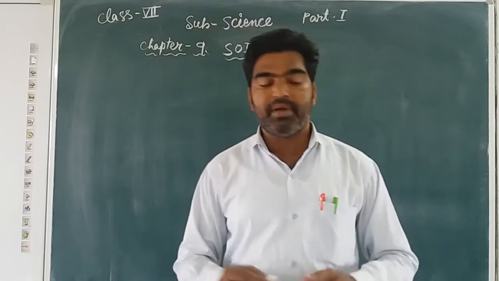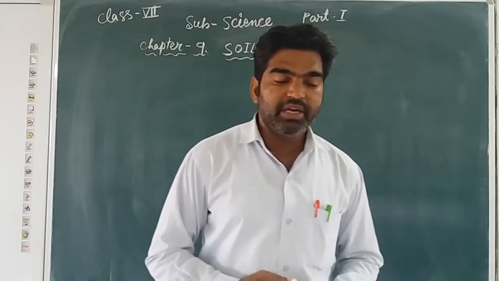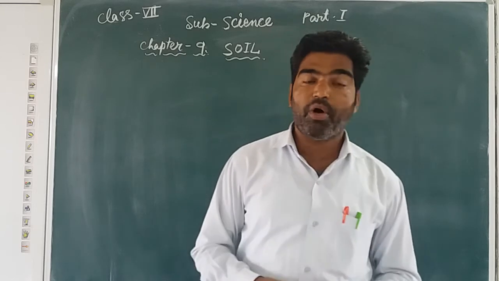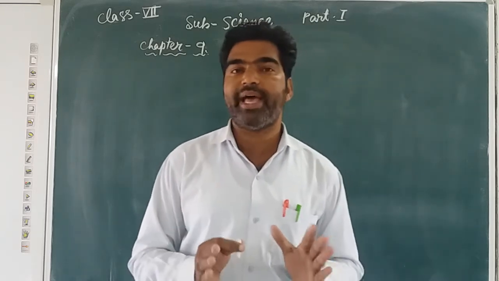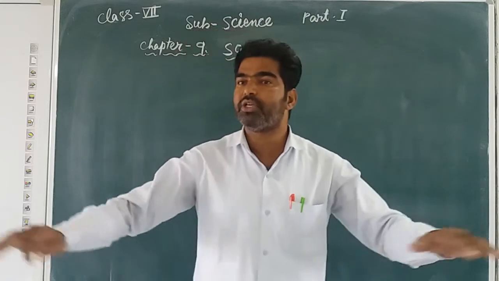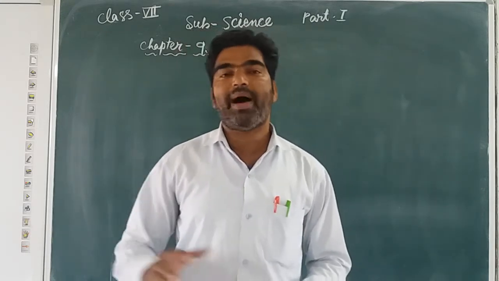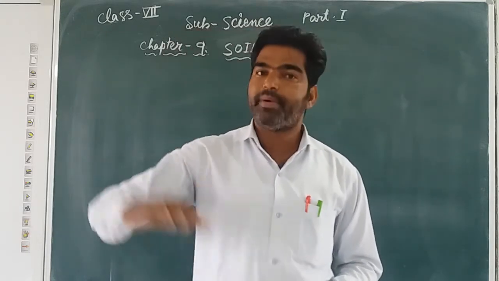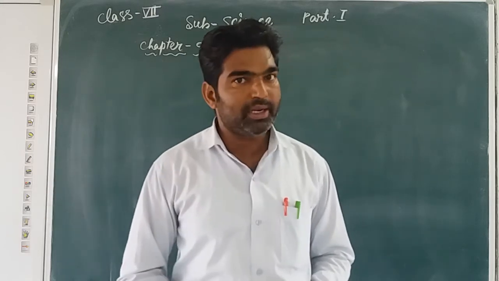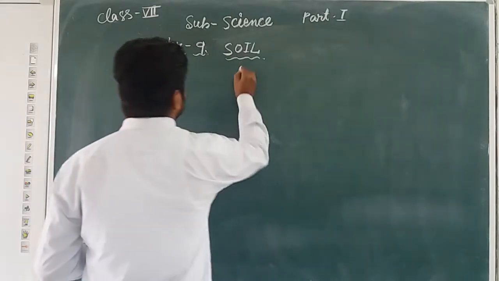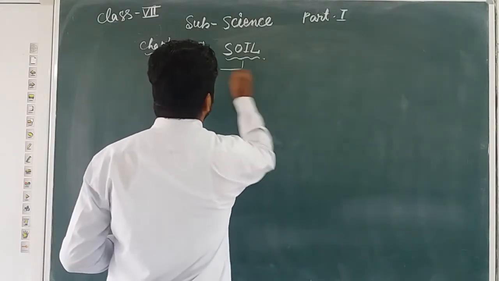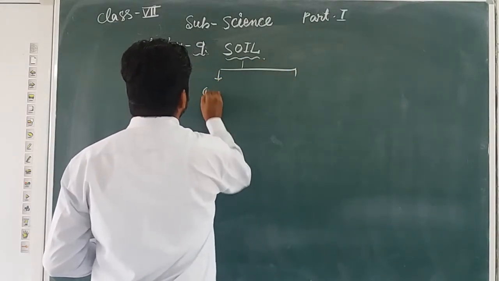Soil is the upper layer of the earth in which the plants grow. It consists of organic and inorganic material. As I told you earlier, the topmost loose layer or part of the earth is called soil. This soil contains inorganic and organic material. It contains two main important things,